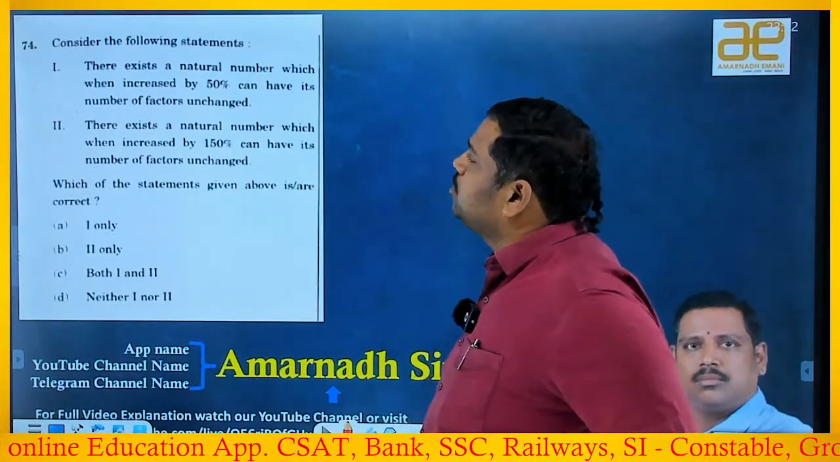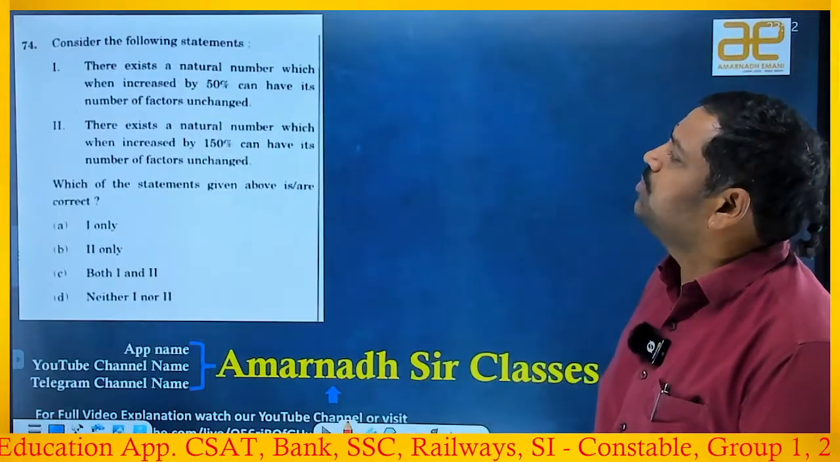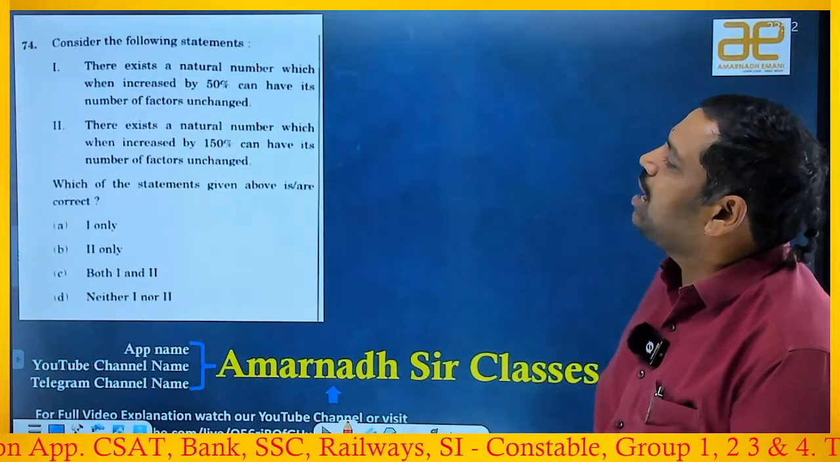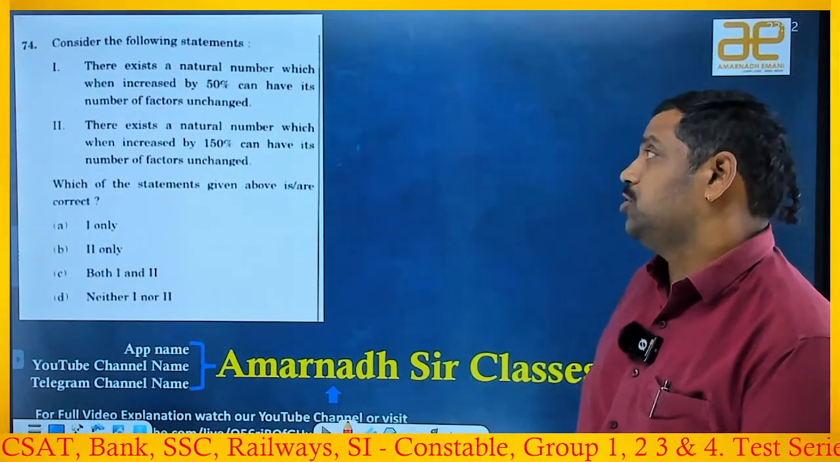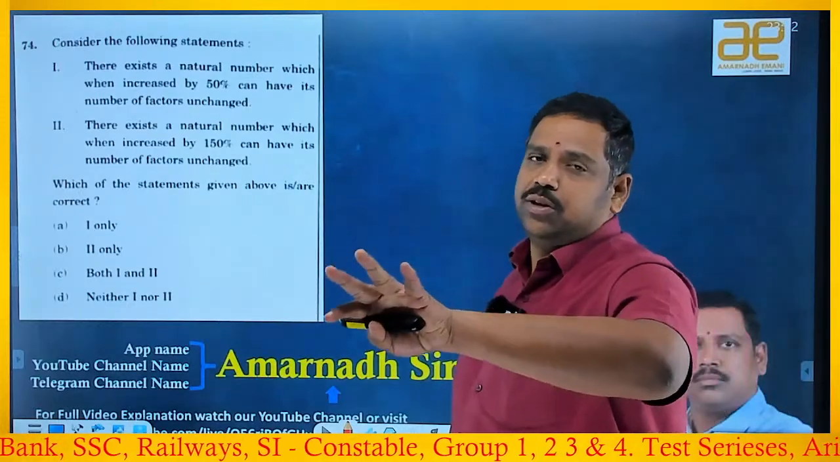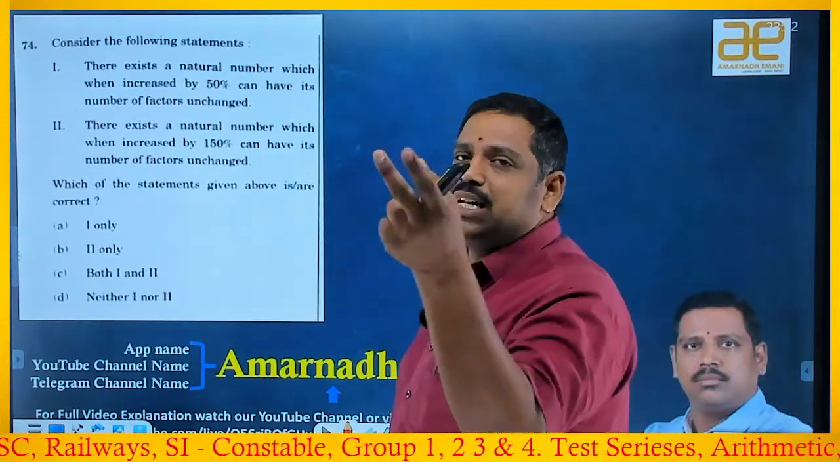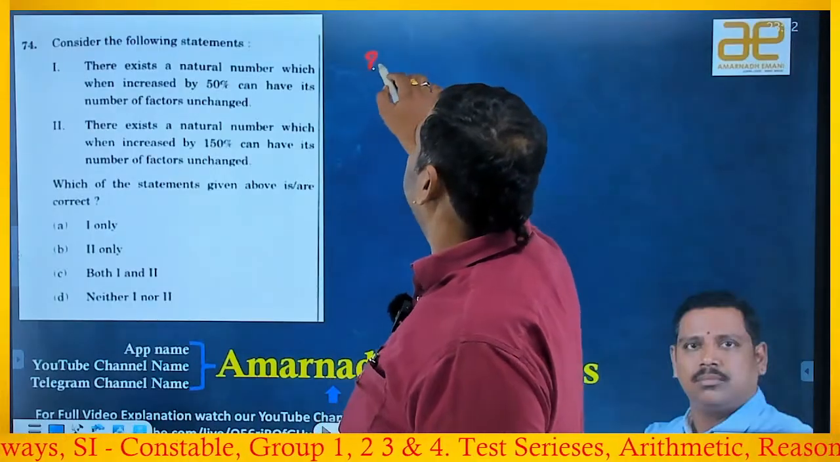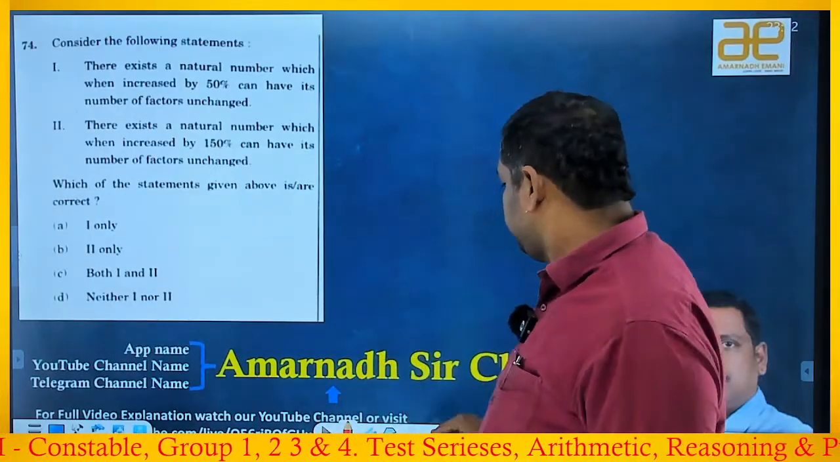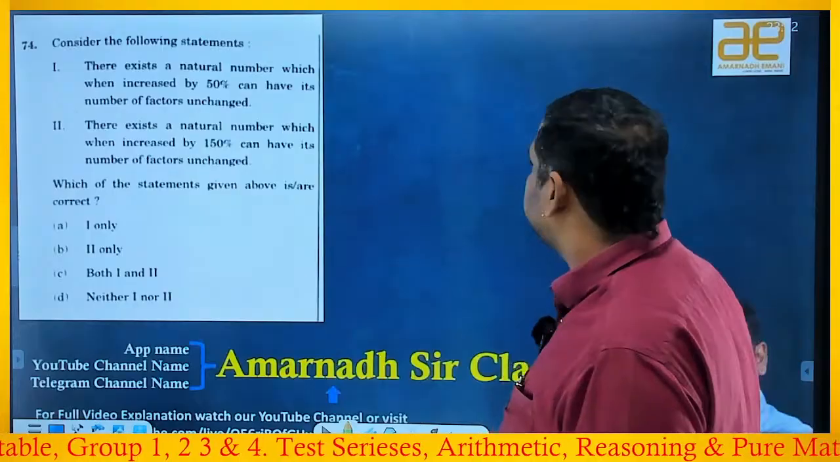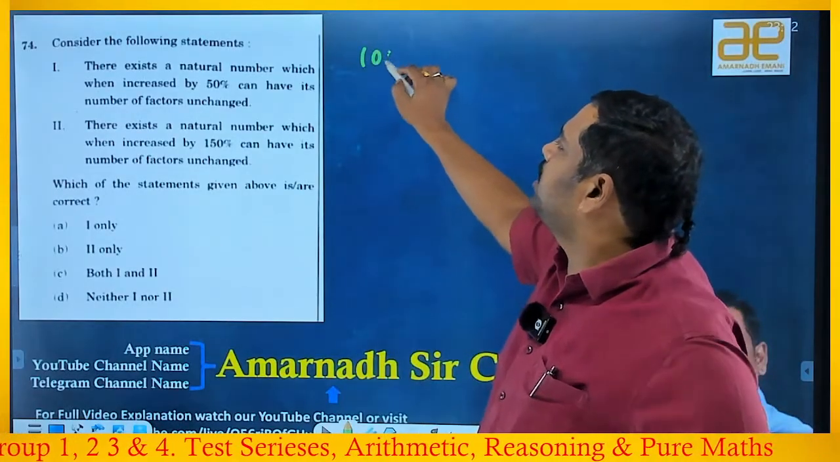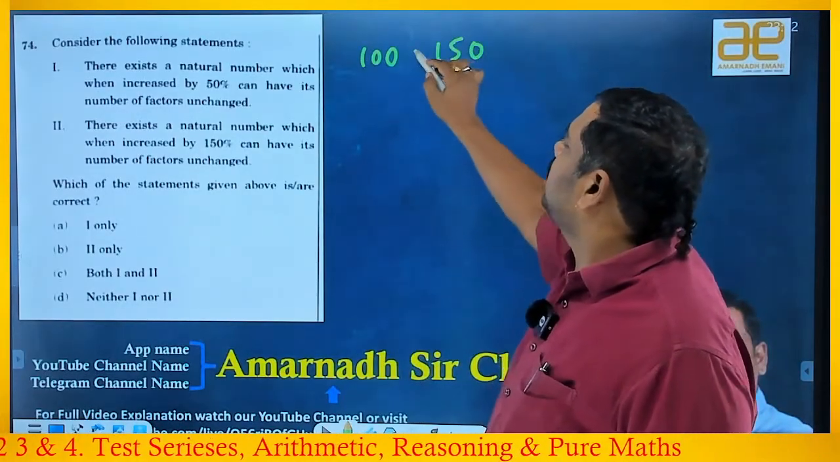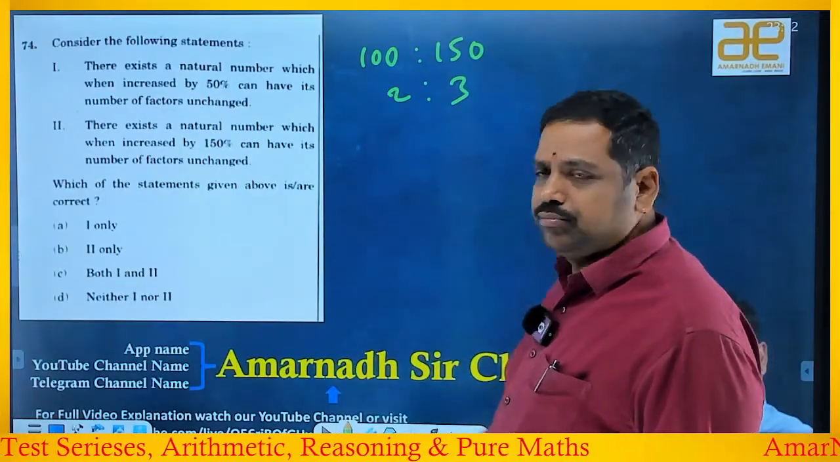Right. Consider the following statements. There exists a natural number which, when increased by 50%, can have its number of factors unchanged. Okay, even though the number is increased by 50%. Let's take 2. How much is the number increased here? 50%. Means if initially 100, now it is 50% increased. So the ratio is 2:3.